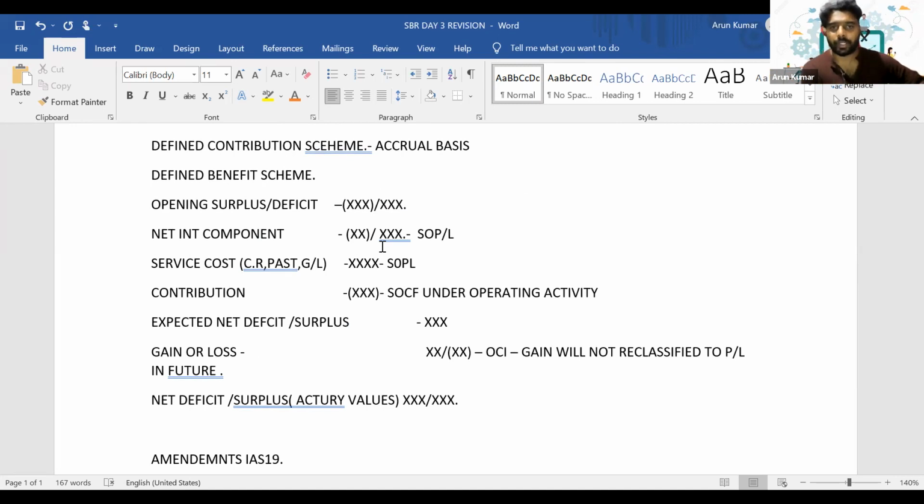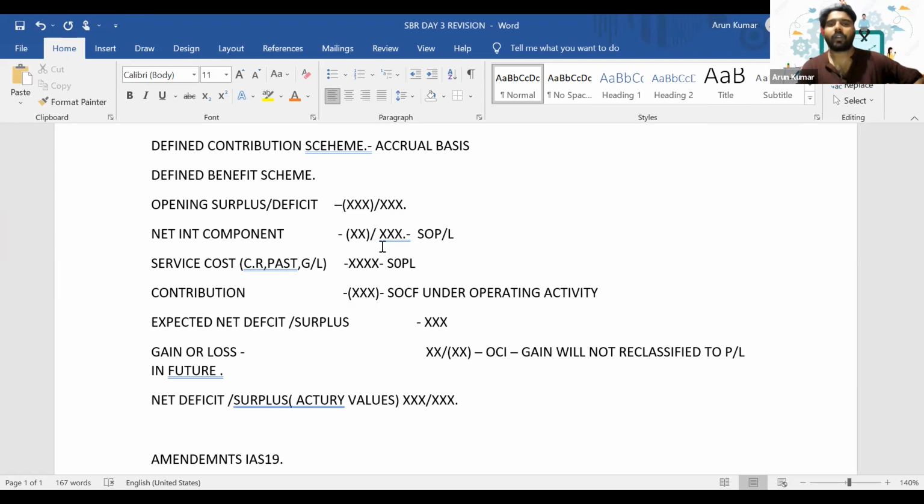From that point, the interest should be charged at the updated rate for the remaining period. Let's say after 7 months of our accounting period, there is a redundancy or any kind of amendment to the plan or a curtailment.